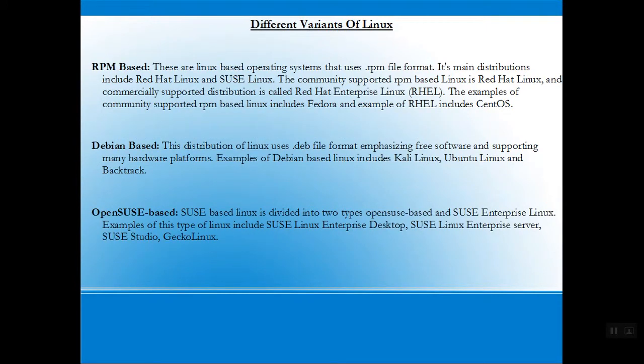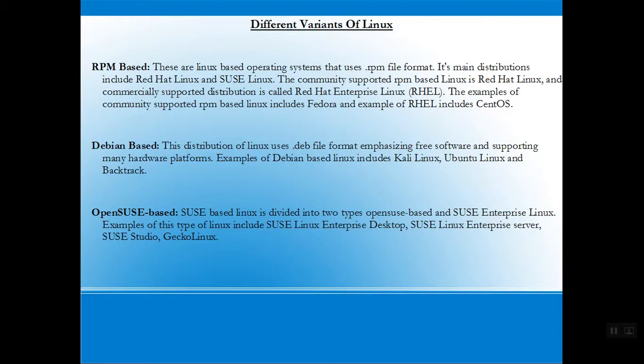Now what are the different variants of Linux? There are many variants of Linux, but here we will be focusing on RPM based Linux, Debian based Linux, and OpenSUSE based Linux. RPM based Linux: these are the Linux based operating systems that use the .rpm file format. Its main distributions include Red Hat Linux and SUSE Linux. The community supported RPM based Linux is Red Hat, and the commercially supported distribution is called Red Hat Enterprise Linux or RHEL. The examples of community-supported RPM-based Linux include Fedora, and examples of RHEL include CentOS.